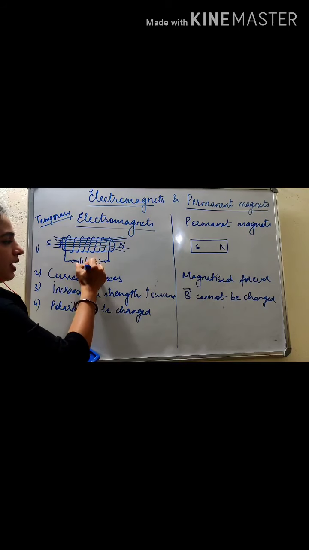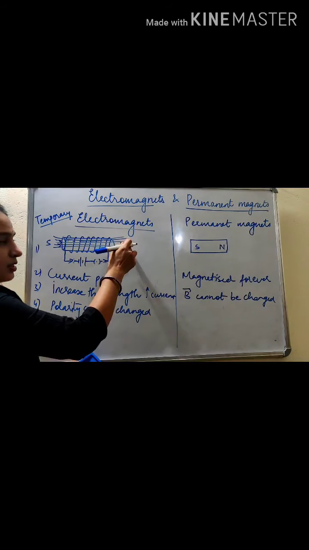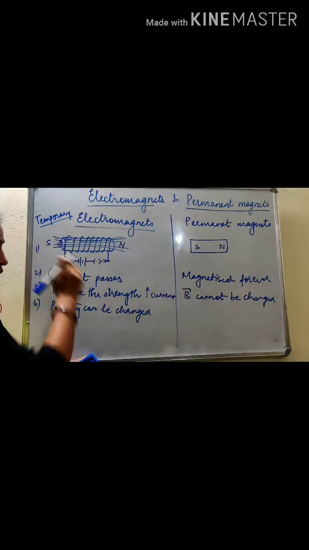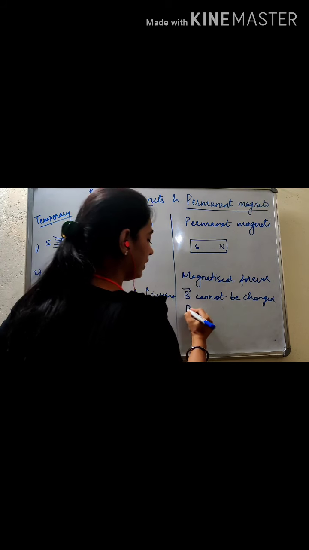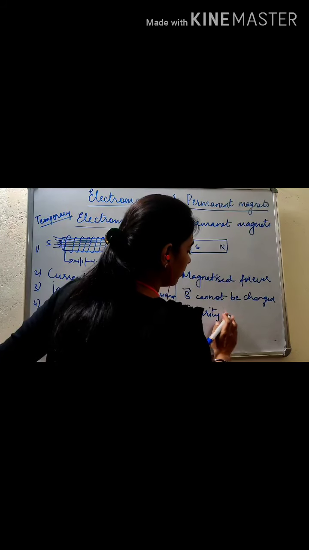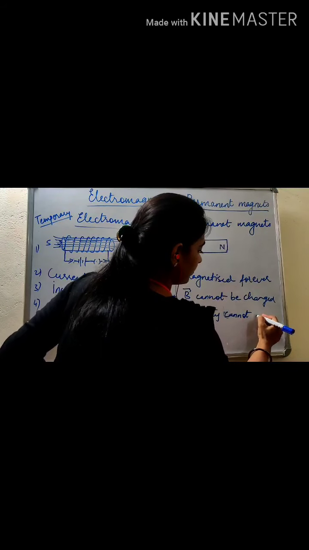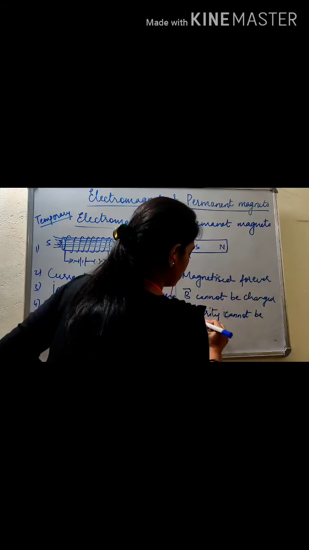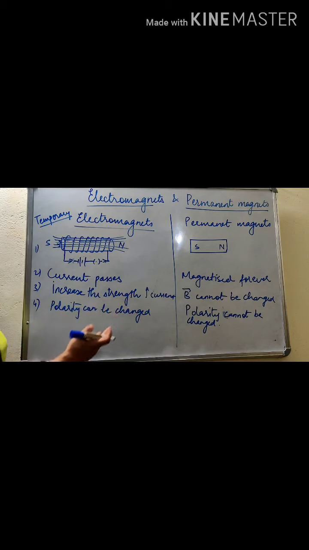If you change the direction of current by changing the polarity of the battery, then this face will act as the south pole and this face will act as the north pole. So the polarity of the electromagnet can be changed by reversing the direction of current. Here, the polarity of permanent magnets is constant and cannot be changed. So these are the differences between electromagnets and permanent magnets.